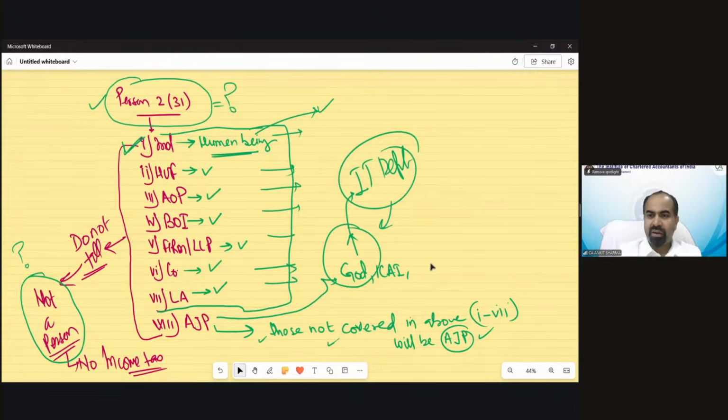Kuldeep is asking, if I earn some gift like a house from my parents, and that house is given on rent, then can I also fall in that category? Look, this is a different kind of case you are asking, Kuldeep. You are an individual. That's it. If you are an individual human being, you would be in the category of individual. You will understand each concept when we discuss these definitions one by one. We are going to discuss each category one by one, so that would make everything crystal clear.